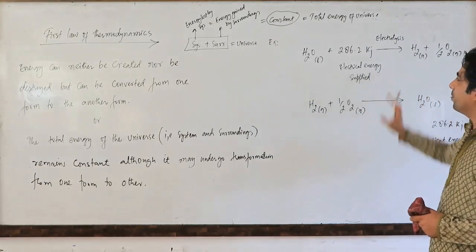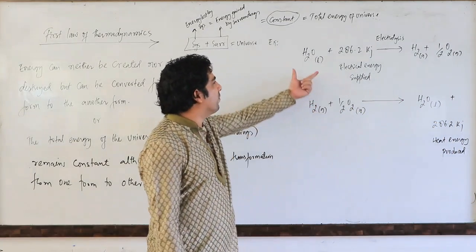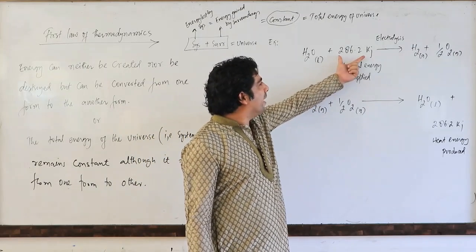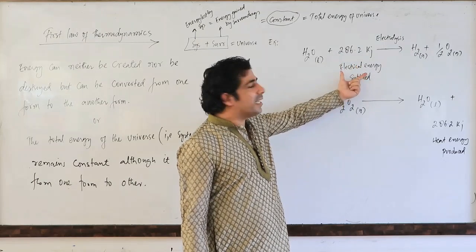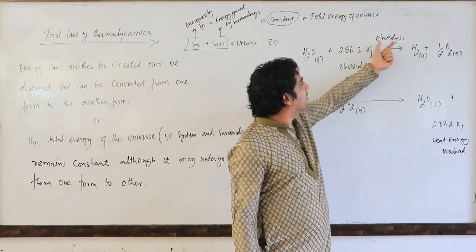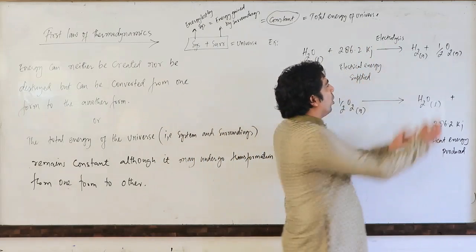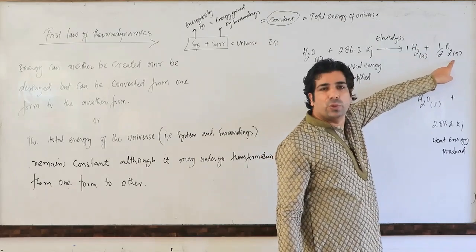Let's come here in this example. When we are doing electrolysis of water, we have liquid water here, and we are supplying 286.2 kilojoules of energy. Which energy is that? Electrical energy. And we are doing electrolysis, that means we are breaking the water into 1 mole of hydrogen gas and half mole of O2 gas.